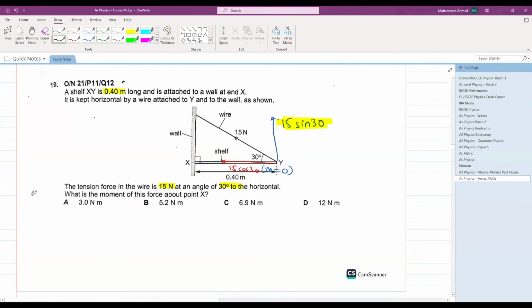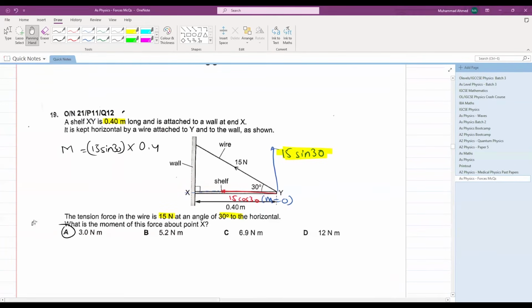Perfect. So what will this moment be equal to? Moment is equal to 15 sin 30 multiplied by what? 0.4. What will this come out to be? 15 sin 30 multiplied by 0.4. This comes out to be 3 Newton meter. A is your answer for 53. Your answer is A in the marking scheme as well.